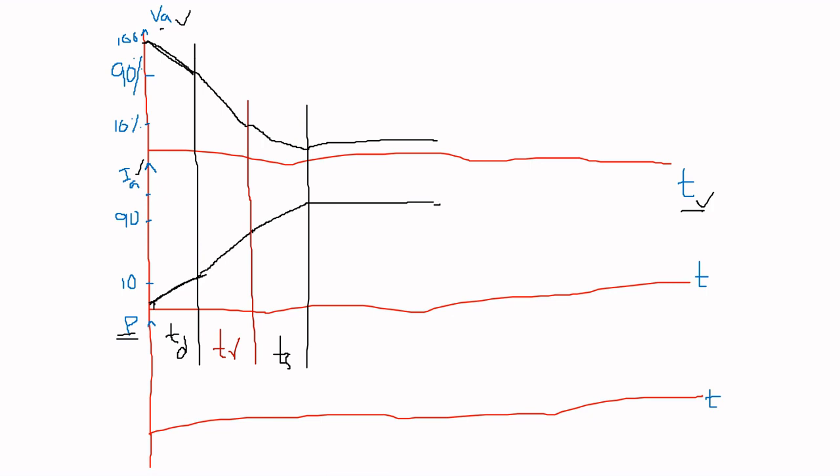Then by applying the reverse voltage only, we can make the SCR go into the off state. Whenever this reverse voltage reaches its maximum value, this current becomes 0. And due to the presence of charge carriers at junctions J1, J2 and J3, we have current in the negative direction.